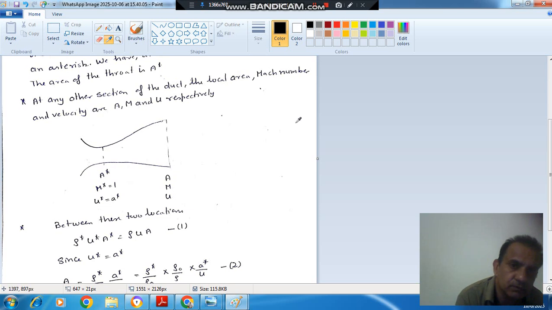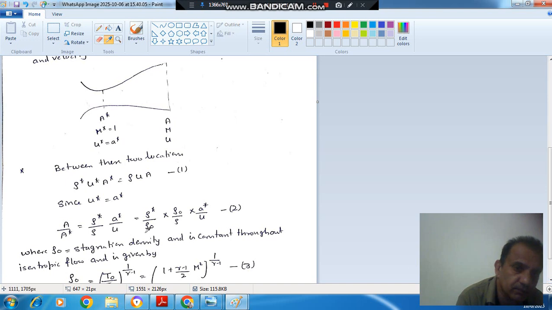Okay. So now the continuity equation has to be satisfied. So it means rho star U star A star is mass flow rate through this section, and rho U A is mass flow rate through any other section. So these should be equal. Okay. And now here U star is equal to a star because M is 1. Or characteristic Mach number exists here, M star is 1.